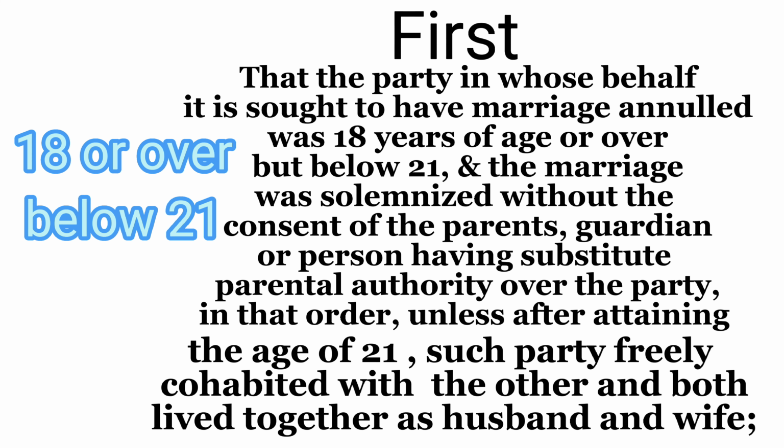The first ground, that the party in whose behalf it is sought to have the marriage annulled was 18 years of age or over but below 21, and the marriage was solemnized without the consent of the parents, guardian, or person having substitute parental authority over the party, in that order, unless, after attaining the age of 21, such party freely cohabited with the other and both lived together as husband and wife.